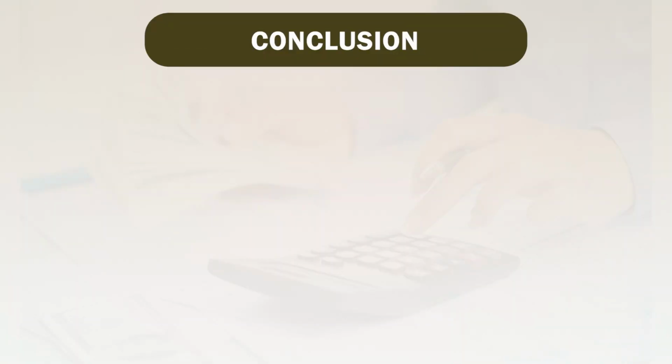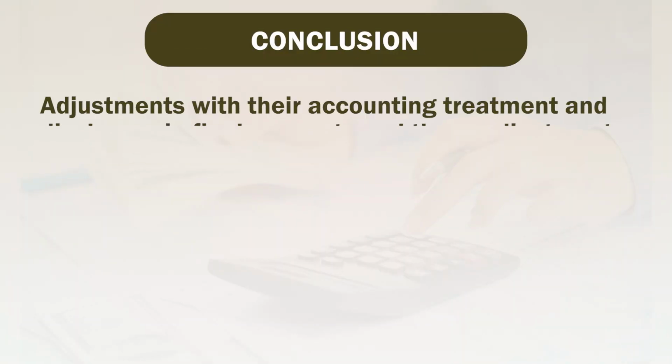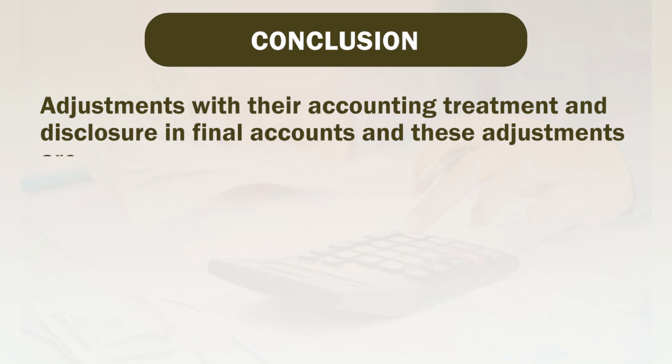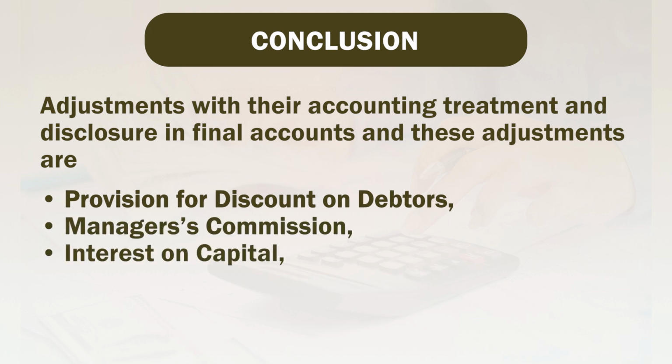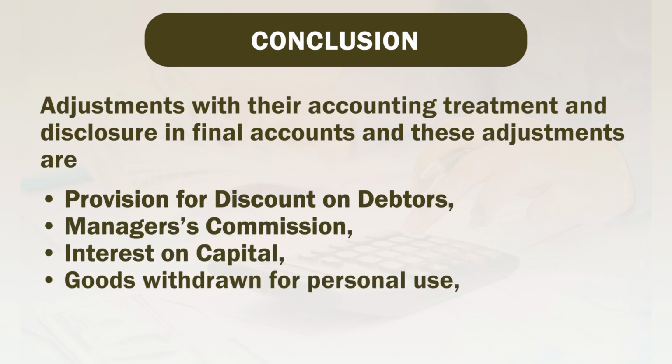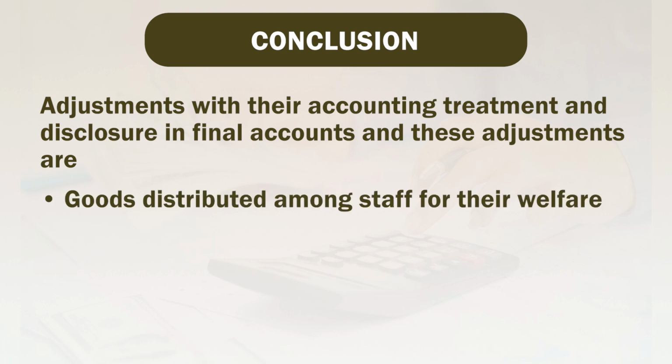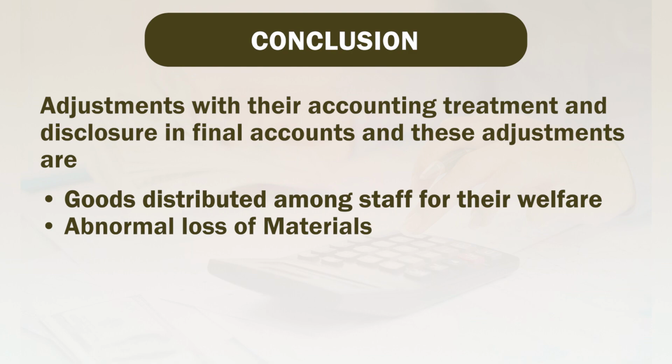Now friends, in part 6, we have studied about adjustment with their accounting treatment and disclosure in final accounts, and these adjustments are provision for discount on debtors, manager's commission, interest on capital, goods withdrawn for personal use, goods distributed among staff for their welfare, and abnormal loss of material.